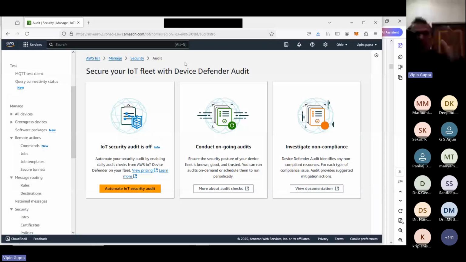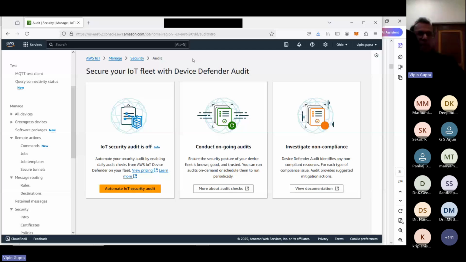That means if you have to store any of your data, most of the time we use S3 facilities. So if millions of devices are sending data, we can capture that data and send it to the S3 service, or send it to certain other solutions. So let me show you how we can do that. This is very important.